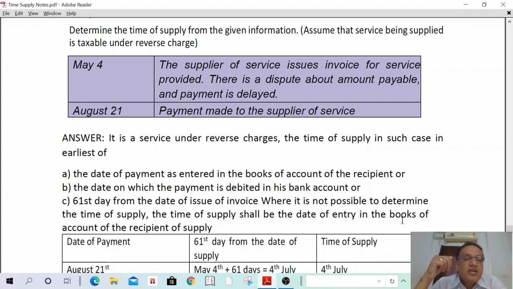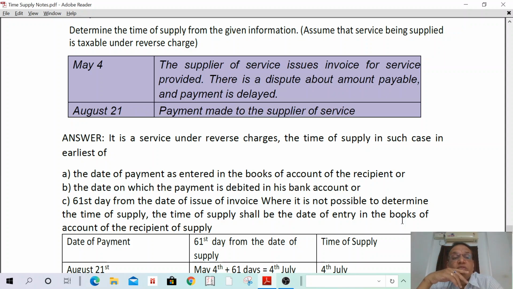Here, on May 4th the supplier issues invoice for service provided. There is a dispute about the amount payable and the payment is delayed. Payment delay is irrelevant, but the supplier already issued the invoice, and the payment is made to the supplier. Only two elements are given. The date on which the payment is debited in the recipient's bank account is not given, so leave that one. Only two: first is date of payment, which is 21st August, and 61 days from the invoice. Invoice date is May 4th.